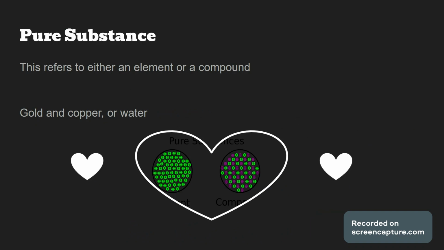It can be both. So it can be any element, and some elements like gold and copper were the first two I thought of, but really any element on the periodic table. And then a compound. An example of a compound is water, H2O. And you can see here's the compound, all mixed in. And here's the pure substance where all the atoms are the same.